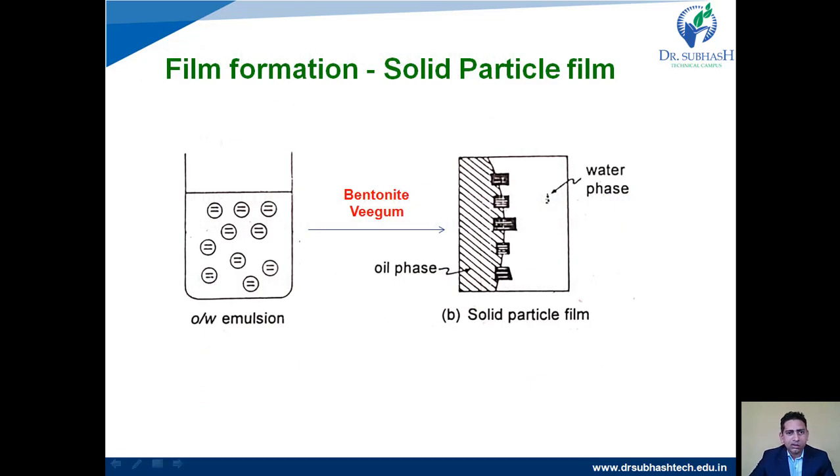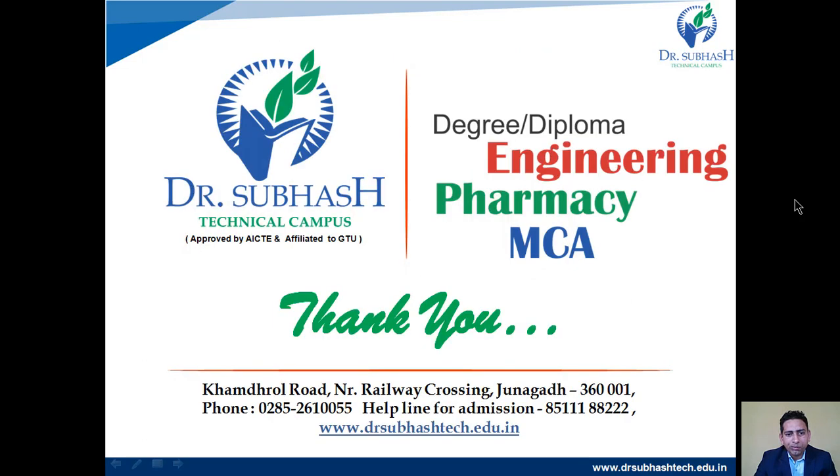We can see this in a picture. This is an oil in water emulsion. If we add bentonite and Veegum, a solid, rigid film will be formed over here, and accordingly a stable emulsion will be formed with the help of the solid particle film. So this is about the theory of emulsification and the mechanism of action of emulsifying agents.